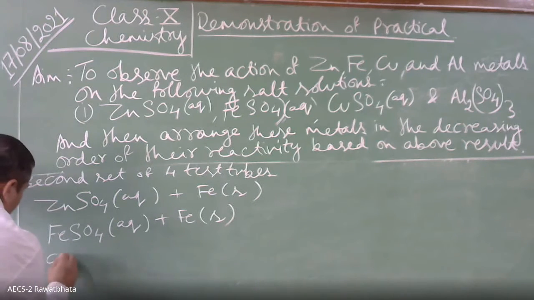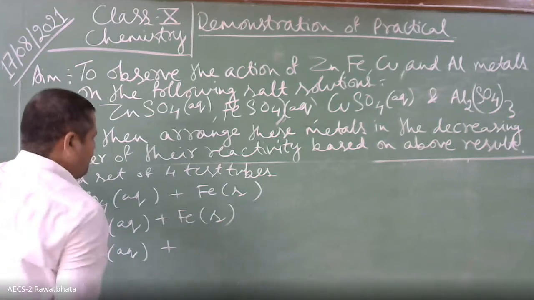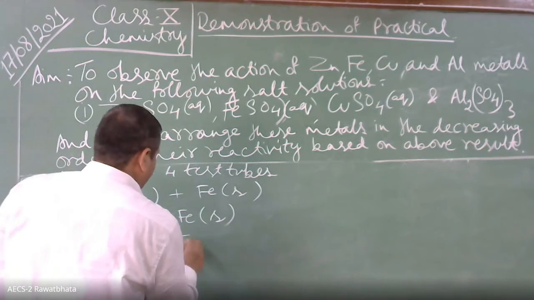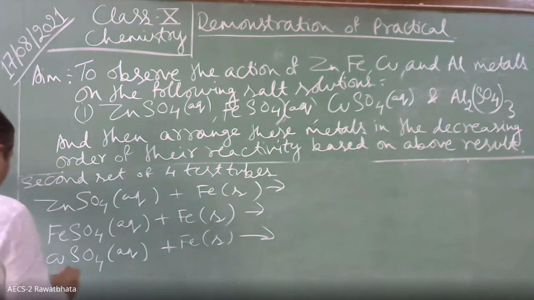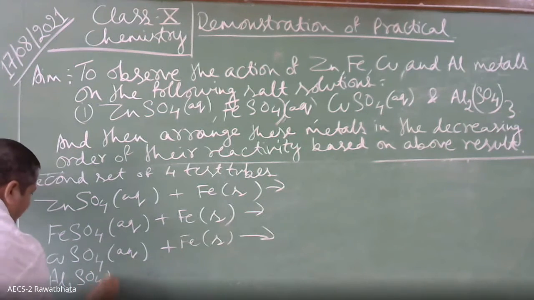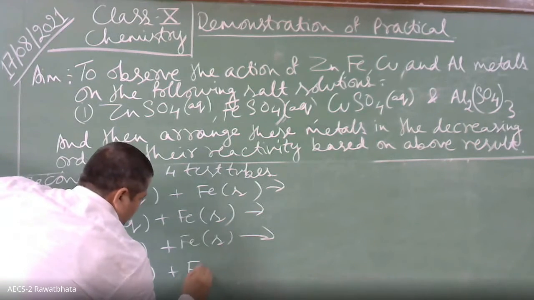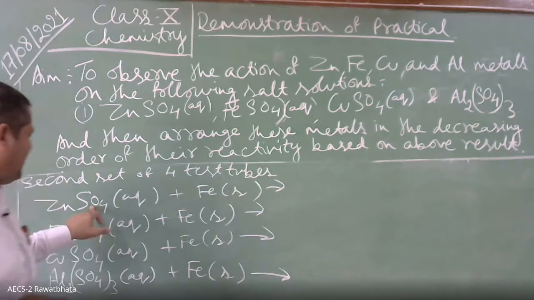Then CuSO4 aqueous plus Fe solid. And then Al2(SO4)3 aqueous plus iron solid. Okay.